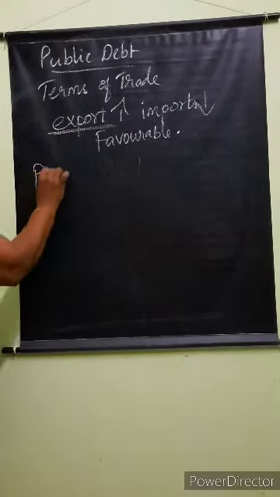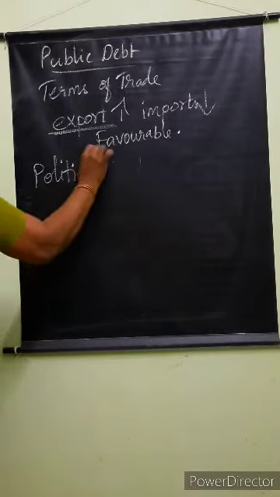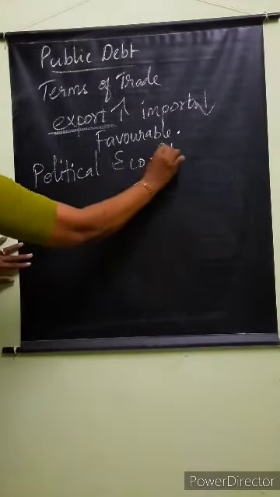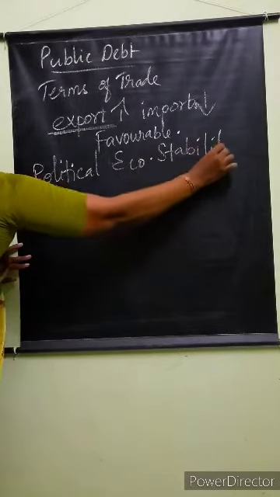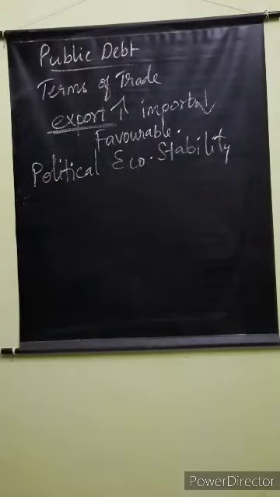And then political and economic stability. The political is stable, economic is good. The currency value will be appreciated, attracting more foreign capital. It is natural, isn't it? If there is a stable, consistent political party and they are doing good, the economic growth is very good in that particular nation, then all the foreigners are ready to invest in the particular country. So the exchange rate will be improved.